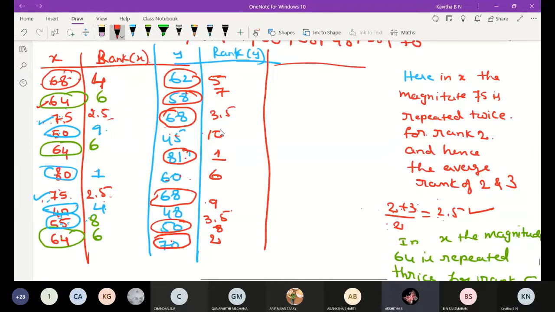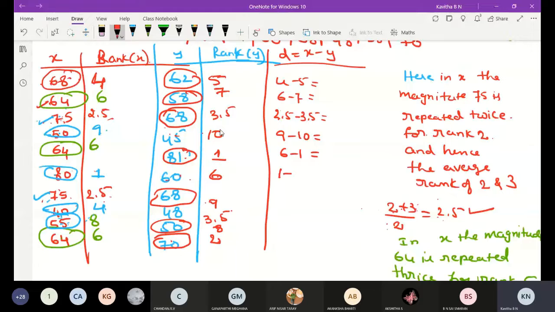Yes, ma'am. Okay, then d is equal to x minus y. Find out d. d is x minus y: 4 minus 5, then 6 minus 7, 2.5 minus 3.5, 9 minus 10, 6 minus 1, 1 minus 6.